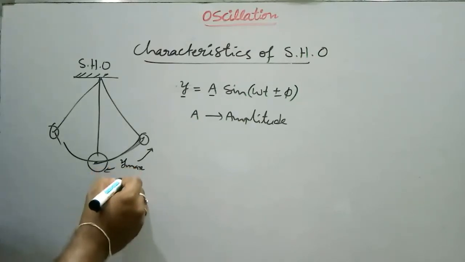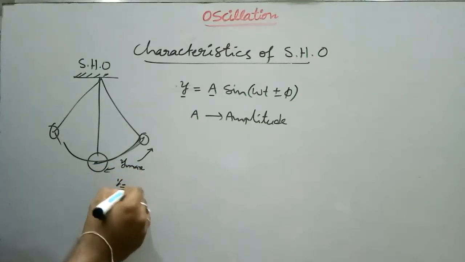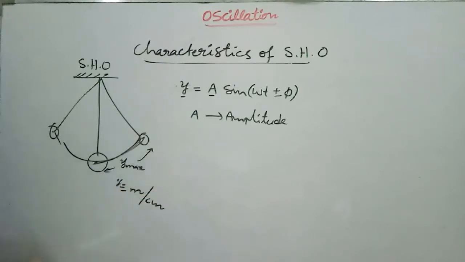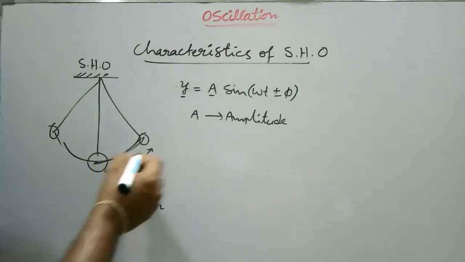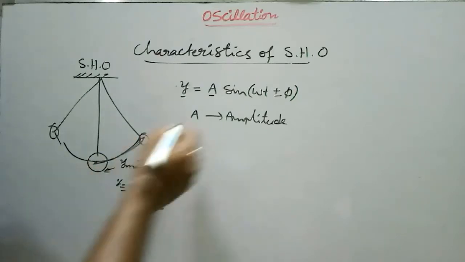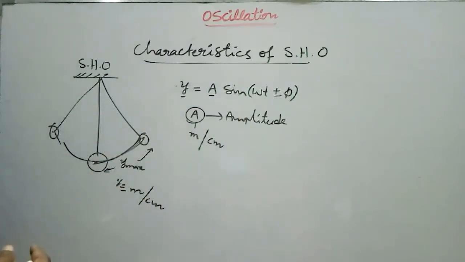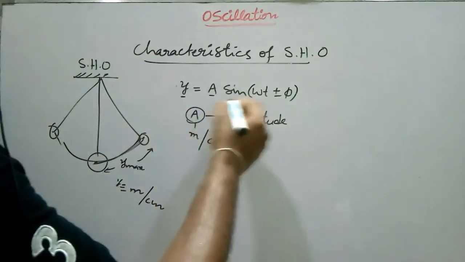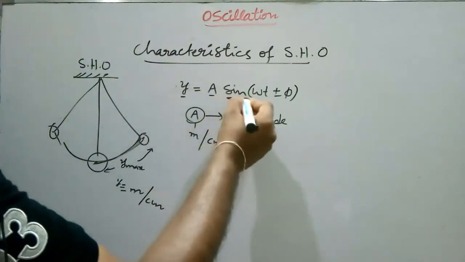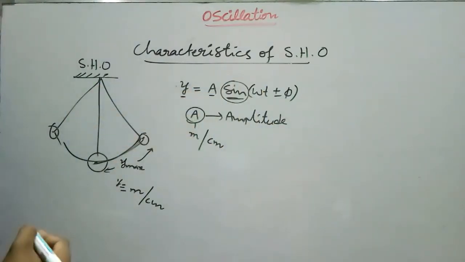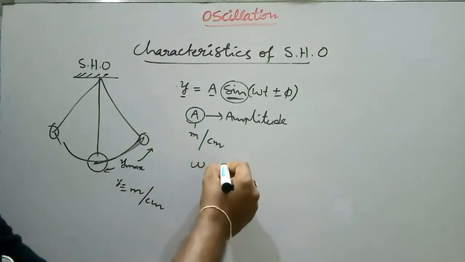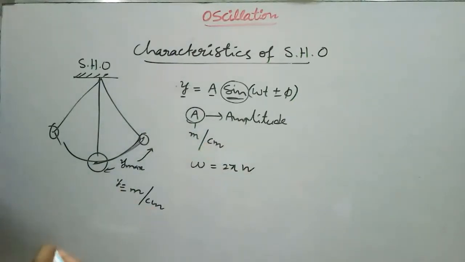Displacement can be measured in meters or centimeters. Since maximum displacement is also a distance, the amplitude is also measured in meters or centimeters. This motion is harmonic, which is why we take the sine term. What is omega? Omega is the angular frequency, which is 2 pi times the natural frequency.